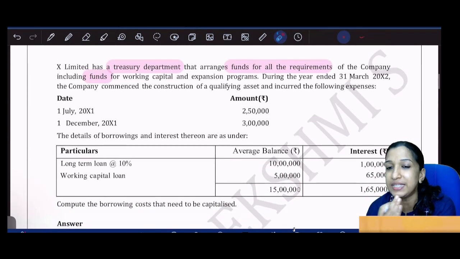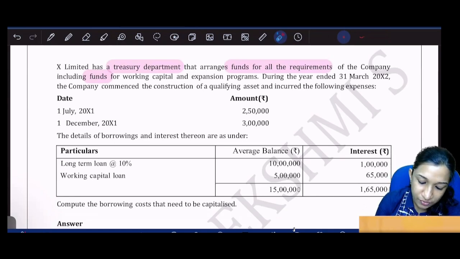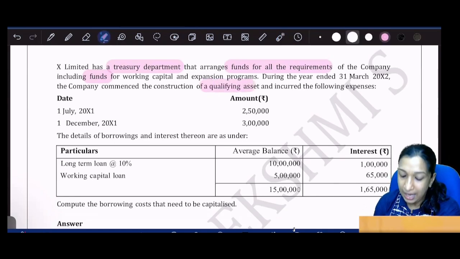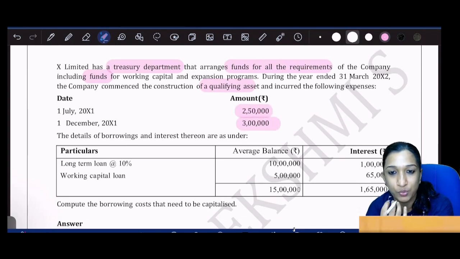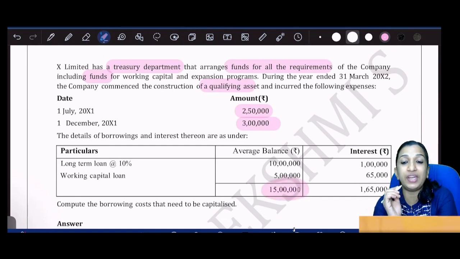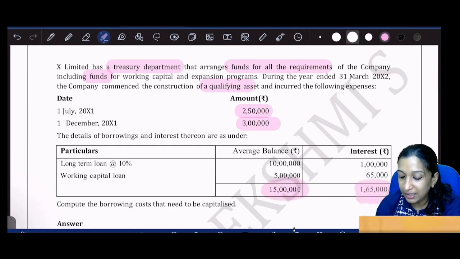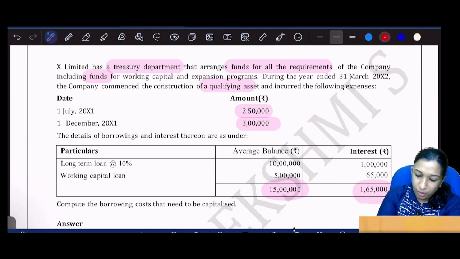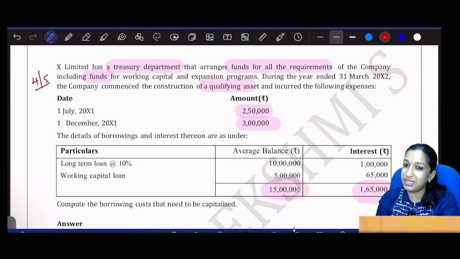From the question we need to understand that we are constructing a qualifying asset, and for the qualifying asset we have incurred 5,50,000 rupees, and we have an outstanding loan of 15 lakhs. On that we incurred a borrowing cost of 1,65,000. So how much borrowing cost needs to be capitalized? If this is a 4 marks question or a 5 marks question, how should I answer?